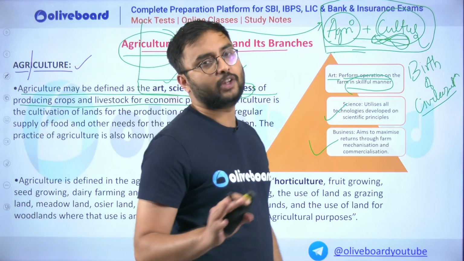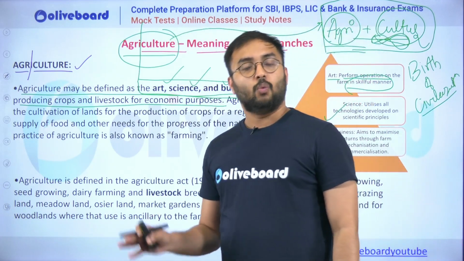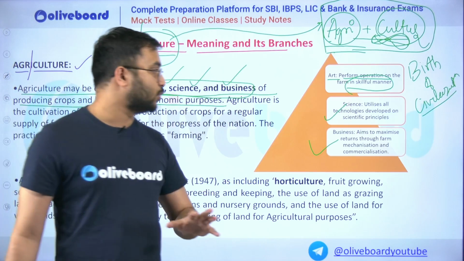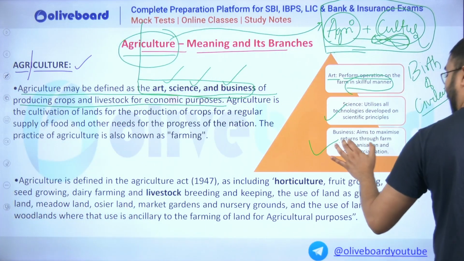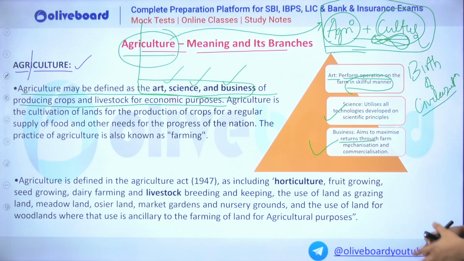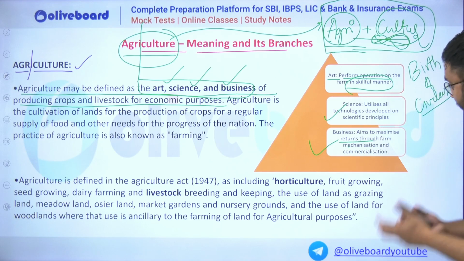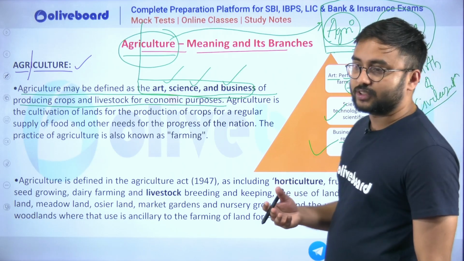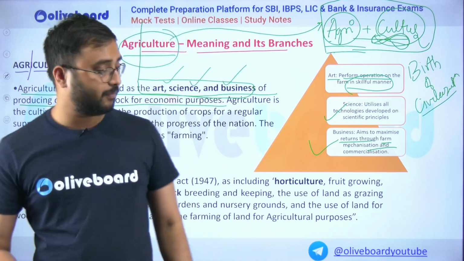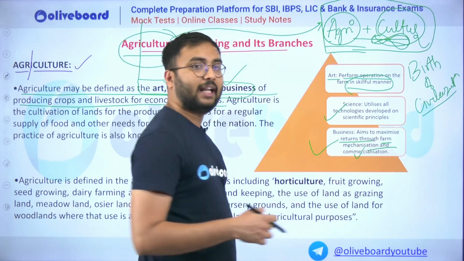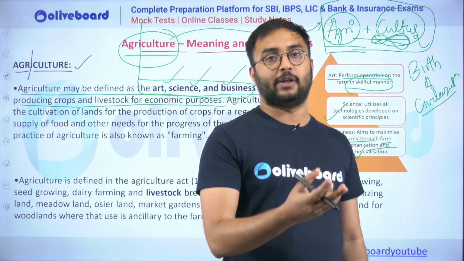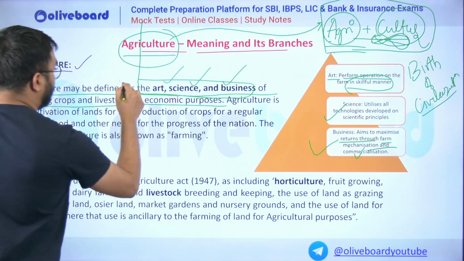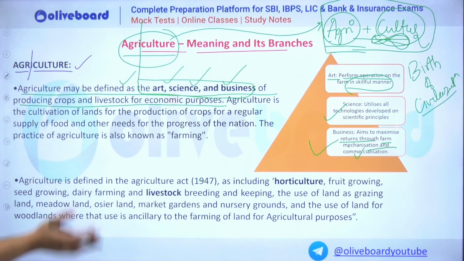And the third part is that nobody is doing agricultural occupation for free. Whatever is cultivated in the field will go to the market for sale. So that is why agriculture aims to maximize the returns, to get more profits, to increase the output, yield, and productivity through farm mechanization and commercialization. Farm mechanization is nothing but using advanced equipment in the farm, and commercialization is where anything which is produced has a commercial value. It gives easy returns to us in the market. So all these three things are involved to define the agricultural branch for producing crops.